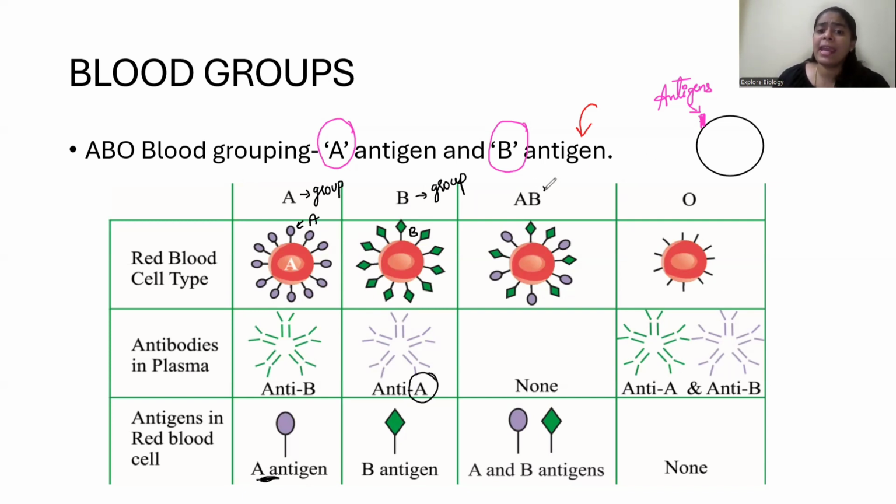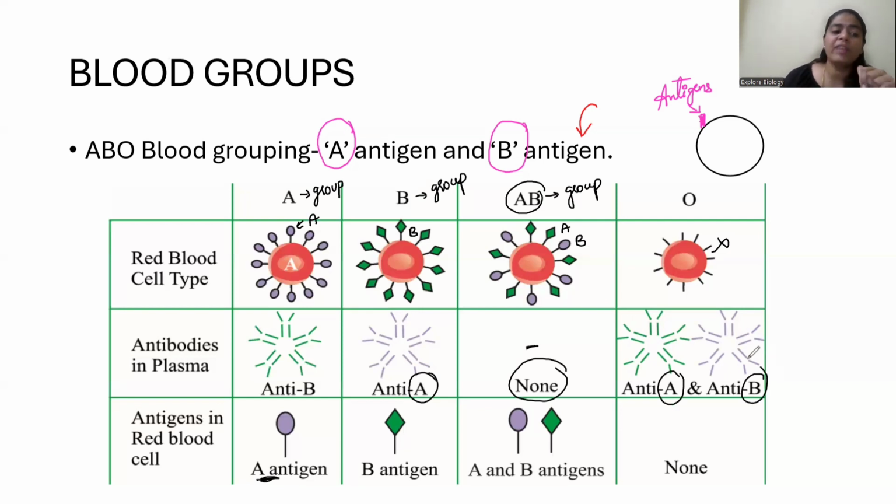Then what about AB? AB blood group means it should have both A and B in them. Then what about antibody? Now the body gets confused. A antigen is also there, B also there. Now what antibody has to be synthesized? So it will not synthesize any antibody at all. So antibody is absent in AB blood group. Now coming to O blood group. O blood group will not have any antigens. On the surface, there are no antigens. So what will the body do? It will synthesize both the antibodies. There is no antigen, so I'll synthesize both antibodies. So it synthesizes both A and also B, right?